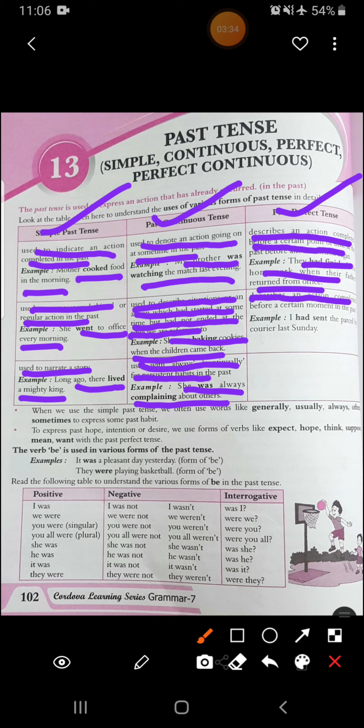Then it describes an action completed before a certain moment in the past, like I had sent the parcel by courier last Sunday. So last Sunday, that moment you have sent the parcel. All right.